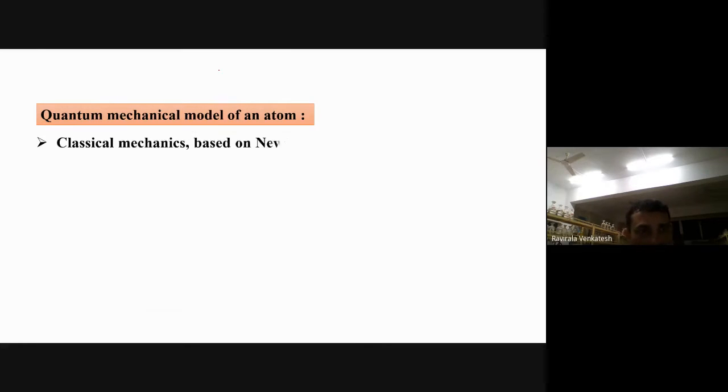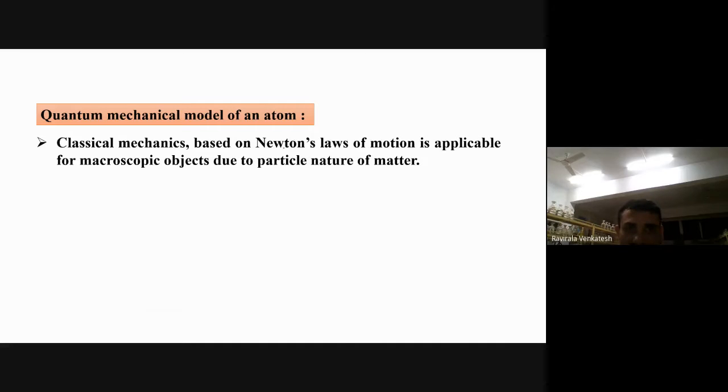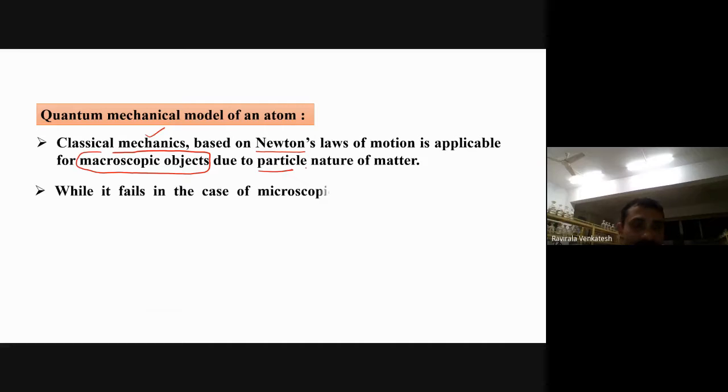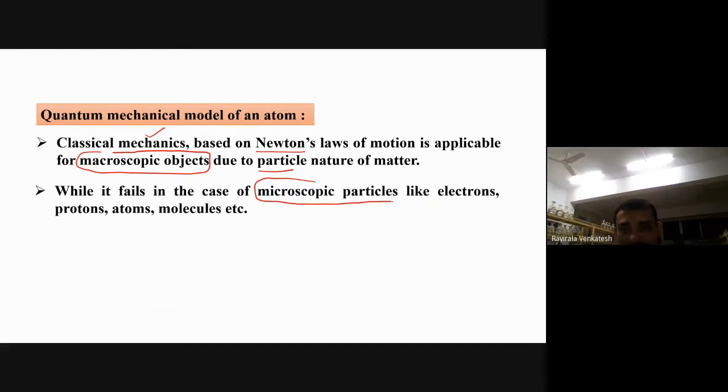Next, what is the quantum mechanical model of an atom? Generally, classical mechanics, which is based on Newton's laws of motion, is applicable for macroscopic, large size objects due to their particle nature. So this explains the particle nature of matter. While it fails in the case of microscopic particles like the electron and proton, they could not be explained by the classical mechanical model.